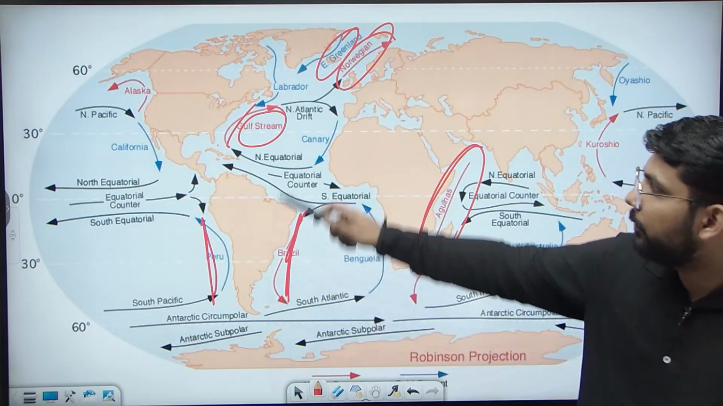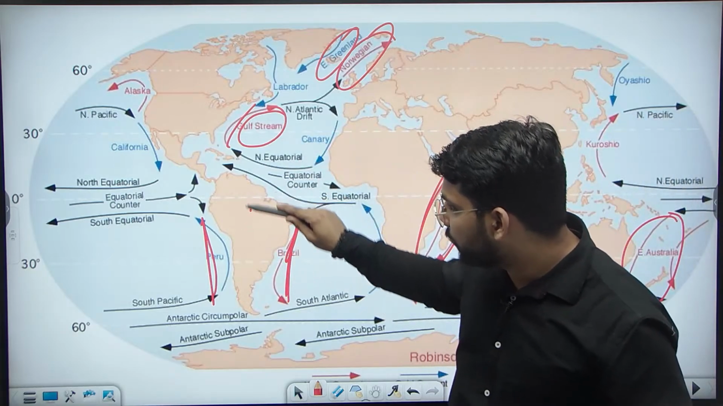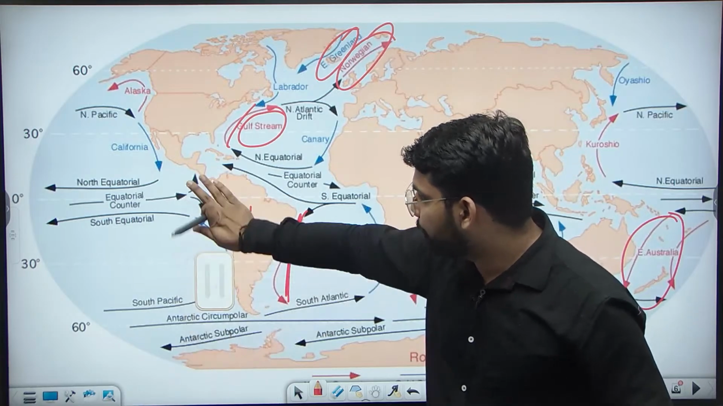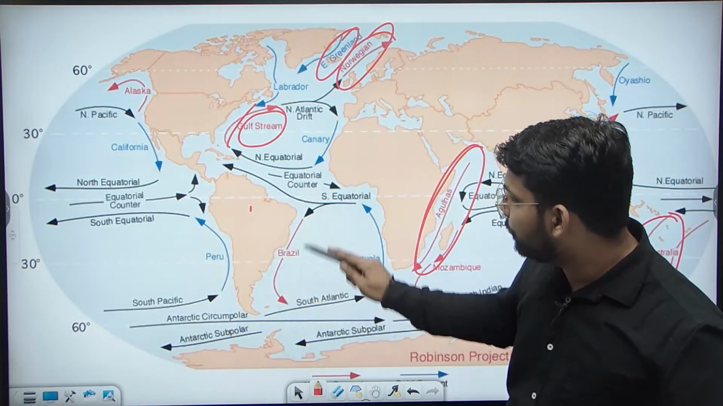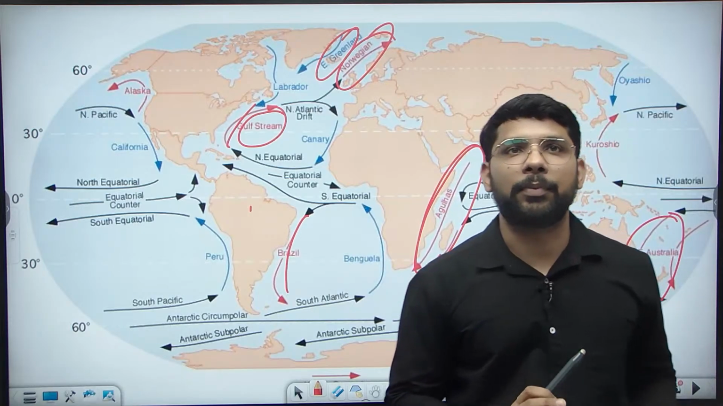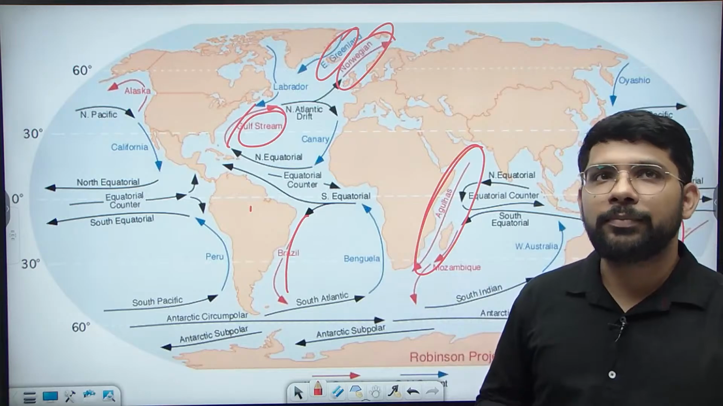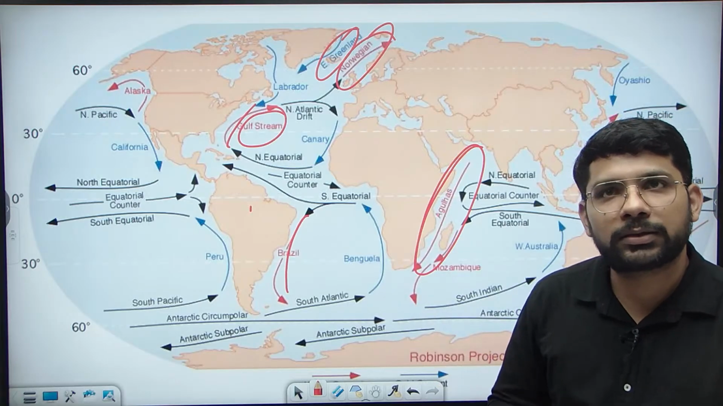So in South America, the Peru part is having the cold current, and on this side Brazil is having the warm current. So you can present the map, you can draw the map there, so you can fetch the extra marks.